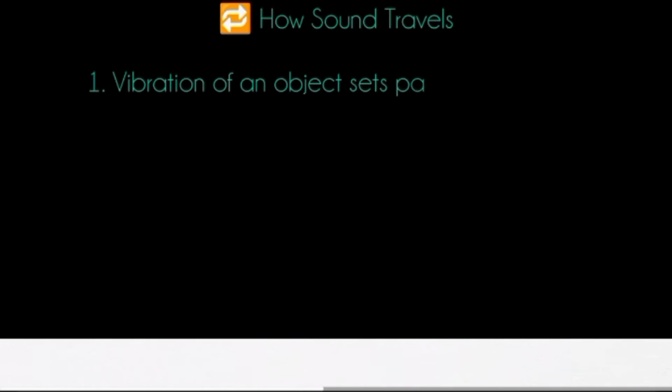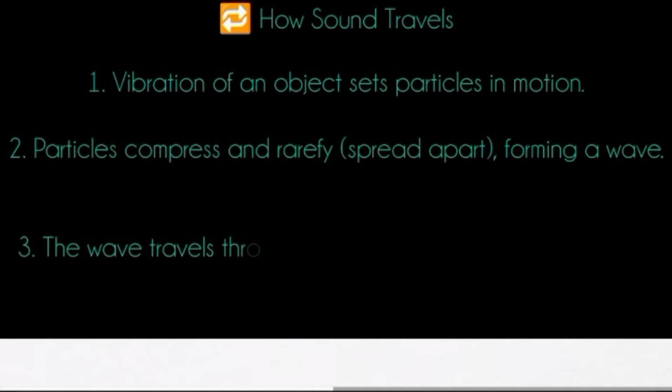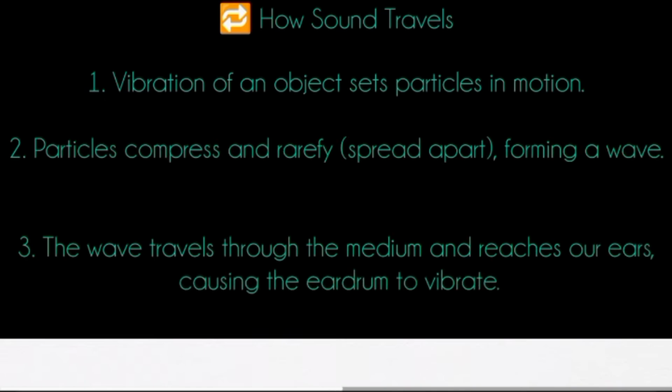How sound travels. 1. Vibration of an object sets particles in motion. 2. Particles compress and rarefy, spread apart, forming a wave. 3. The wave travels through the medium and reaches our ears, causing the eardrum to vibrate.